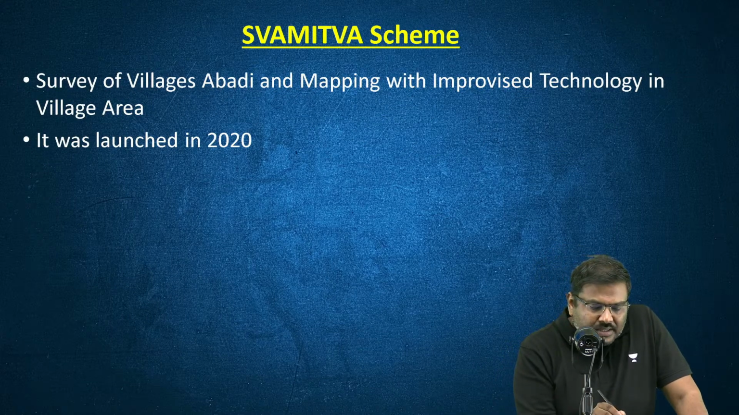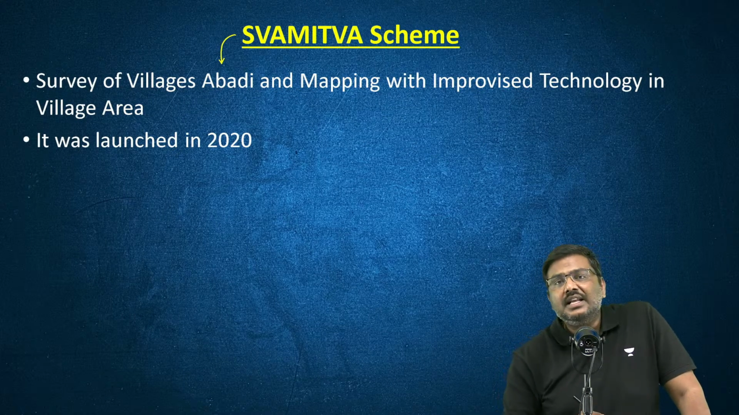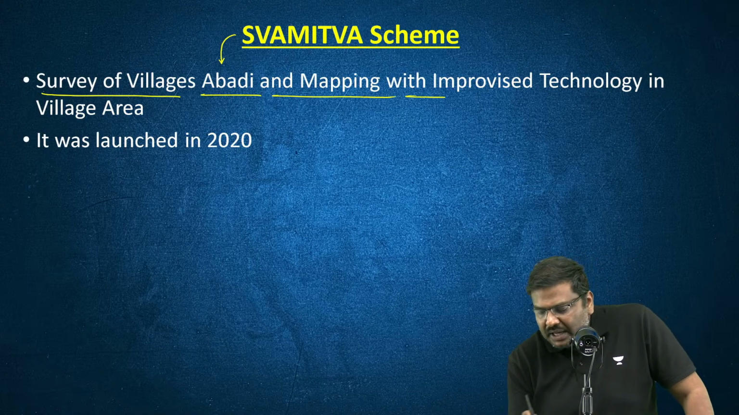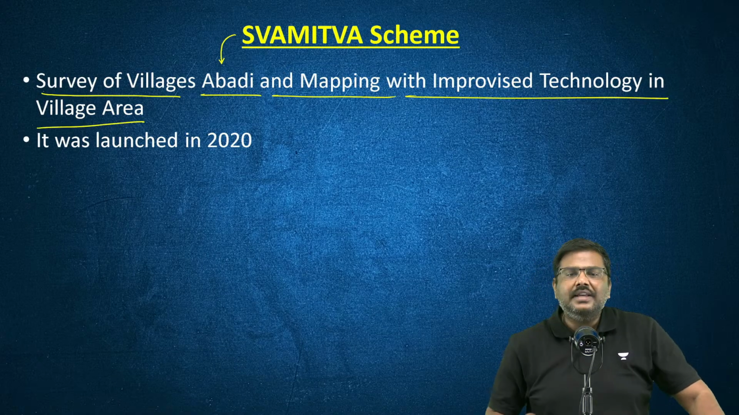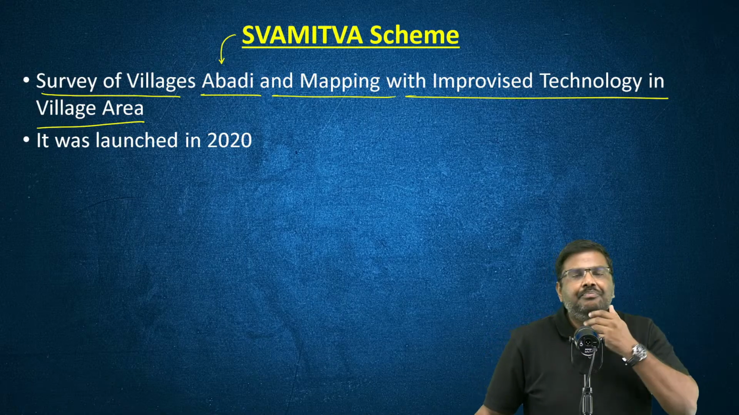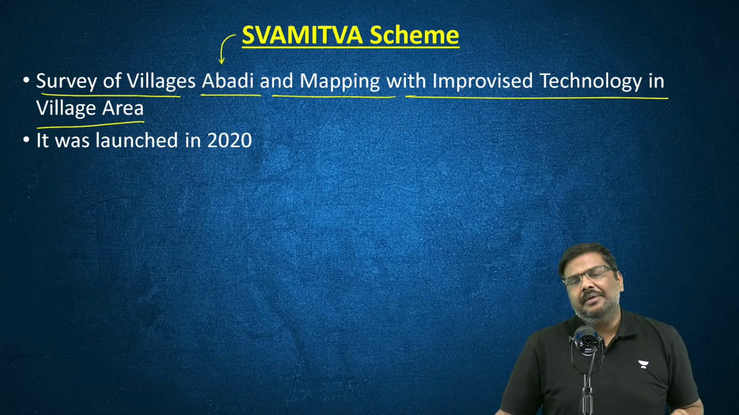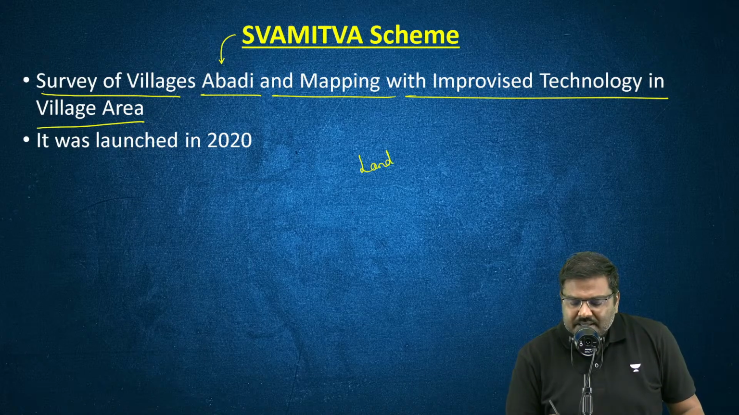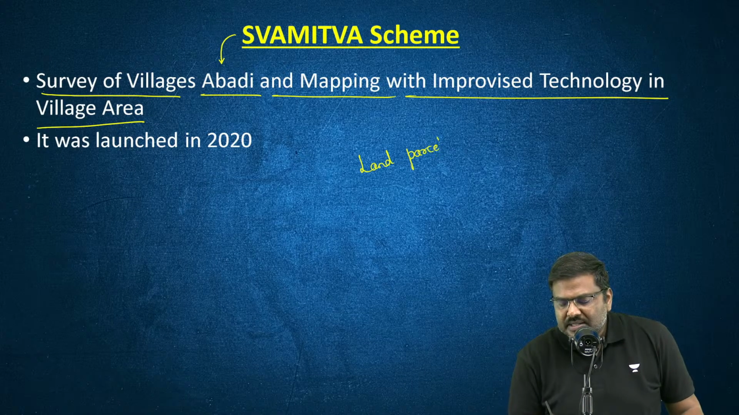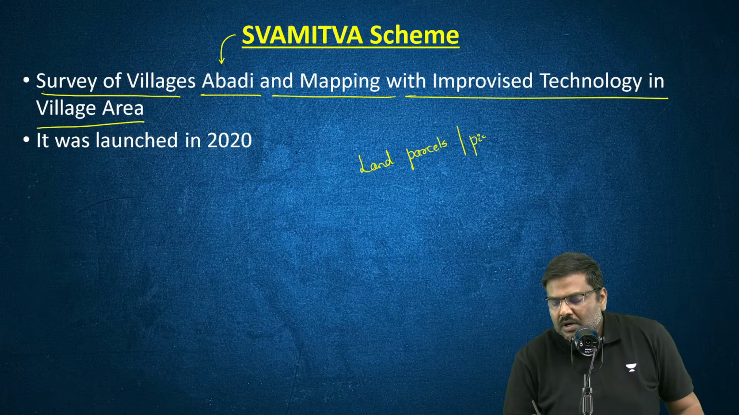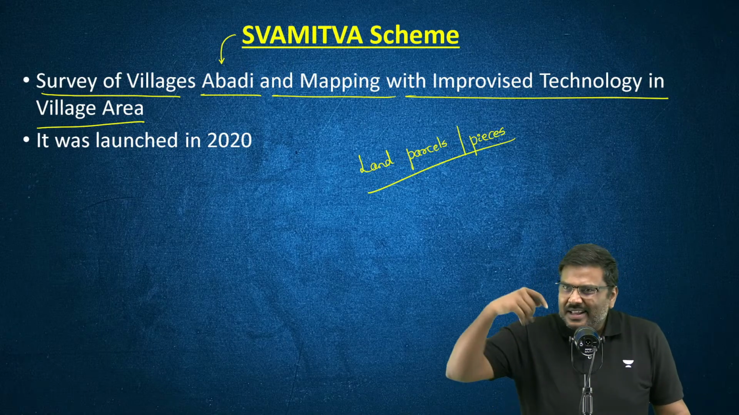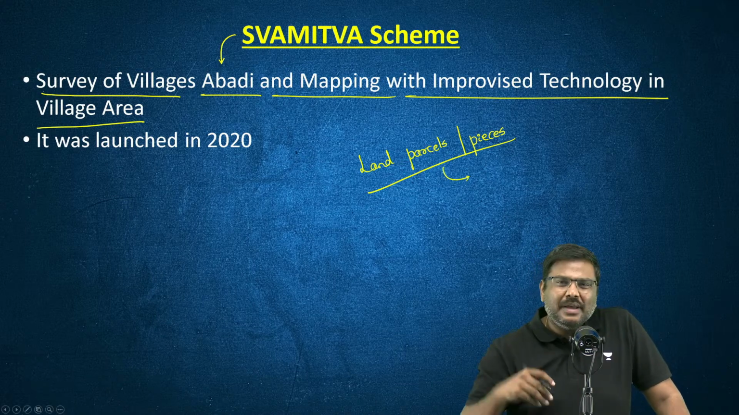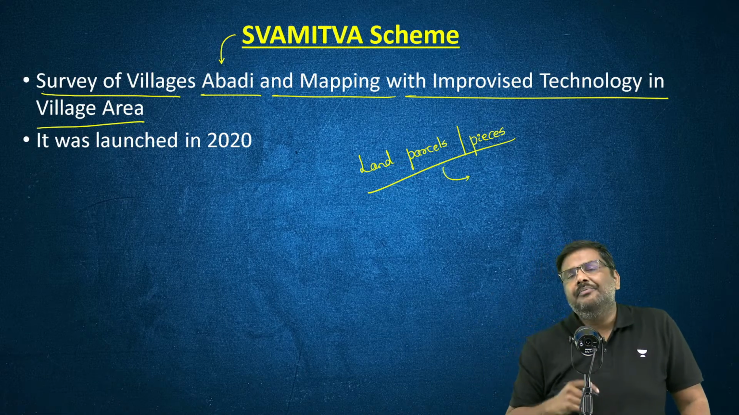Point number one, Swamitva scheme essentially stands for what? Survey of villages, Abadi, and mapping with improvised technology in village areas. Now, what is the importance of the scheme? Listen to me very carefully. There are a lot of land parcels. Land parcels essentially means the pieces of land on which either cultivation is being conducted or on which the property is being built, that is, the houses are built, etc.